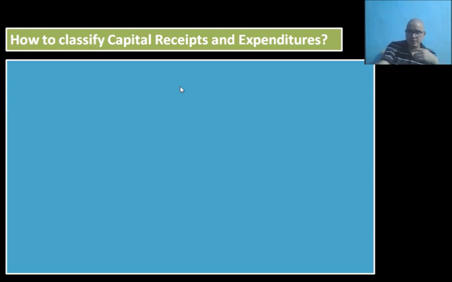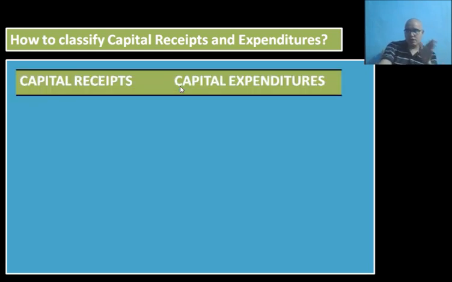In case of revenue receipt and revenue expenditure, if you can identify that money is coming to the central government, then obviously it is receipt, and if money is being spent by the central government, then it is expenditure. It is not very difficult, and the reason is also very clear. We will discuss it in later slides. So how will you remember the capital receipts definition?